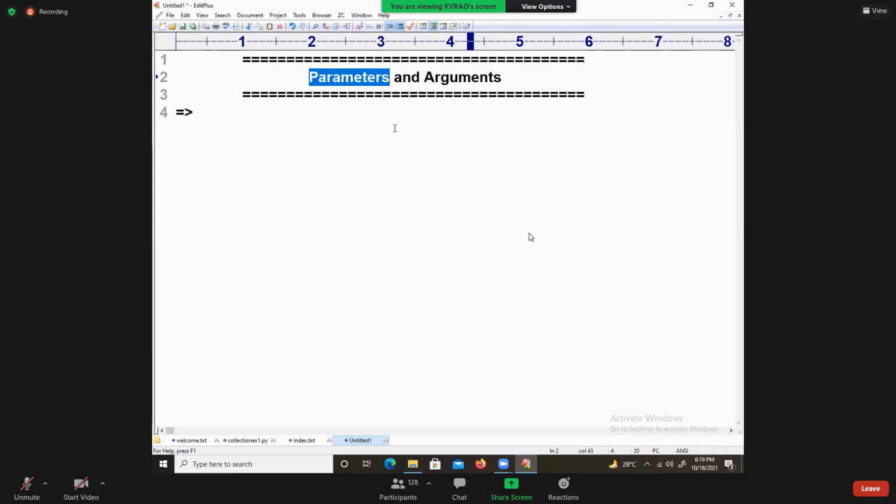Parameters are those which are used in function heading.